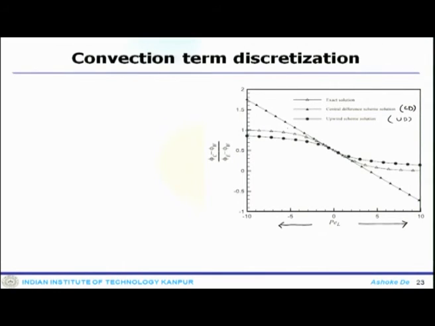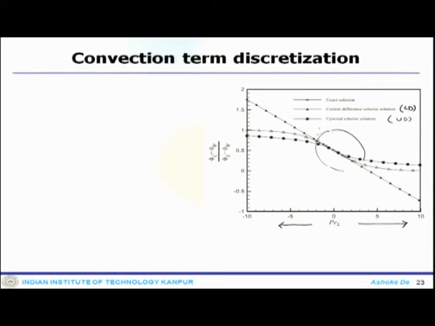So, the CD scheme shows some sort of a linear profile, and the upwind scheme follows the trend. Now there are interesting features. In this region of low Peclet number, almost all the solutions collapse together.